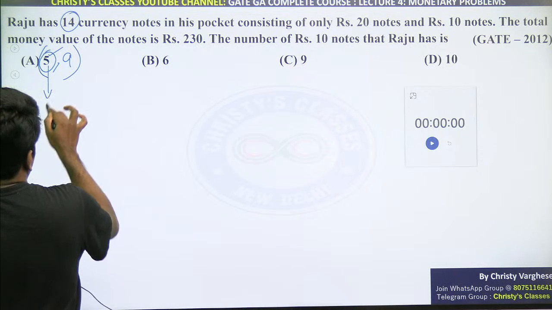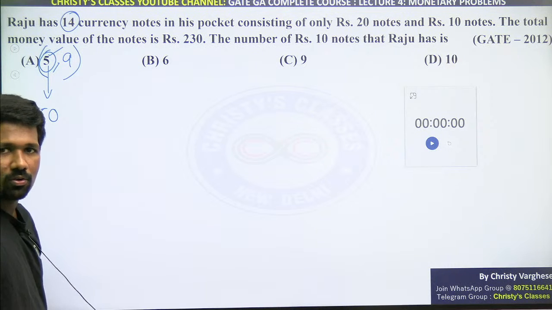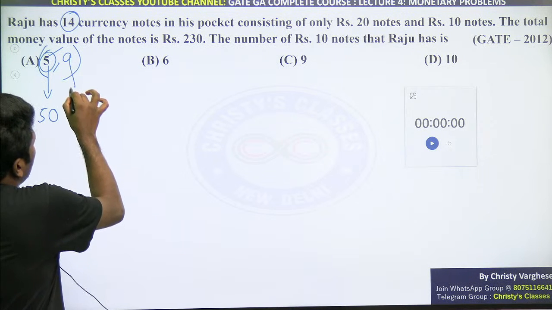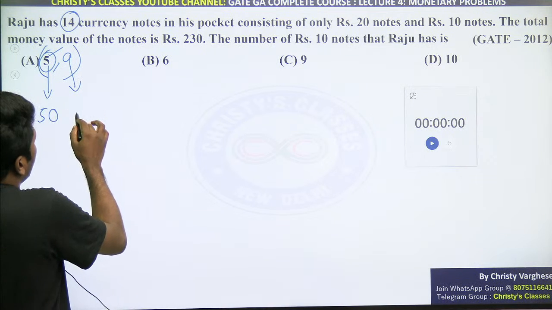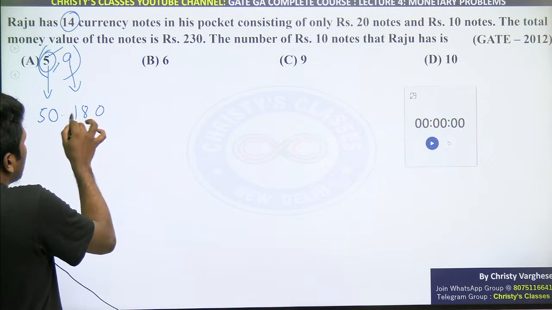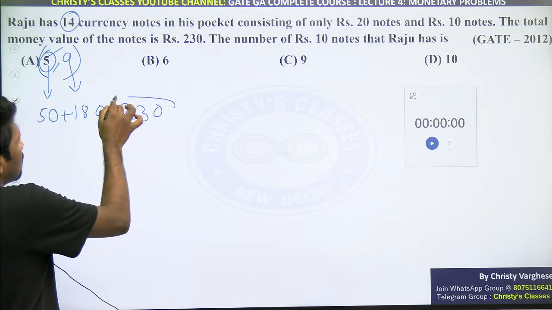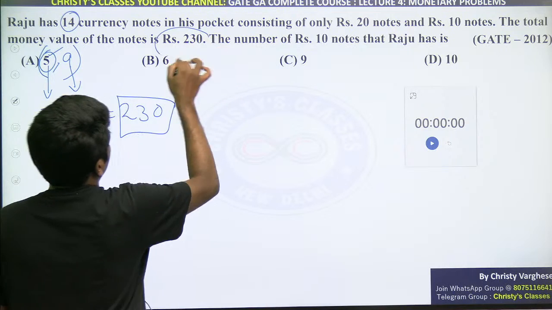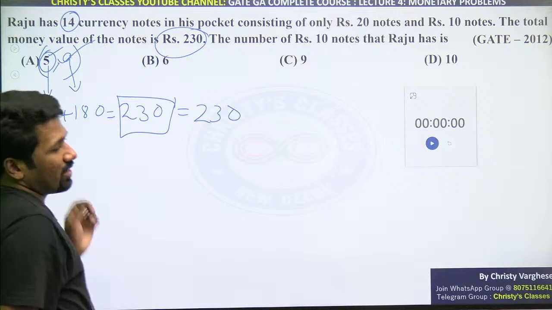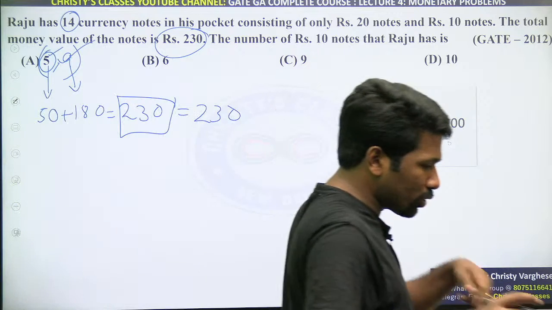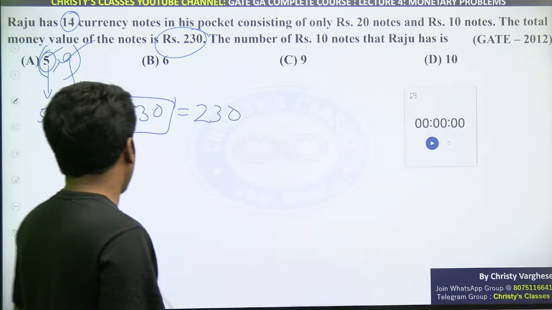ये 5 10 rupee notes का total वर्थ कितना है 50 रुपीज है ना 5 into 10 50. ये 9 20 रुपीज का नोट्स का टोटल वर्थ हाउ मच इट इज 9 into 20 180 rupees. Adding these two you will exactly get 230, that is it. It is not contradicting with the data given in the question, so option A is luckily the answer. Luckily means if 5 was in the fourth option you have to do this multiple times.